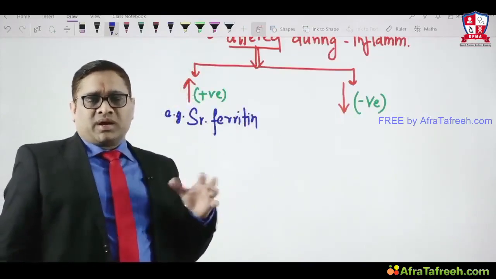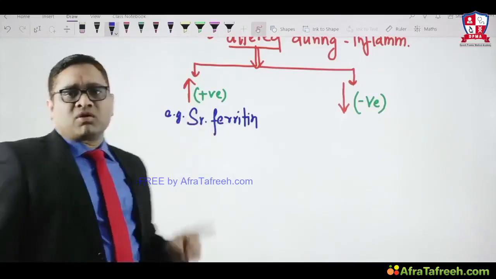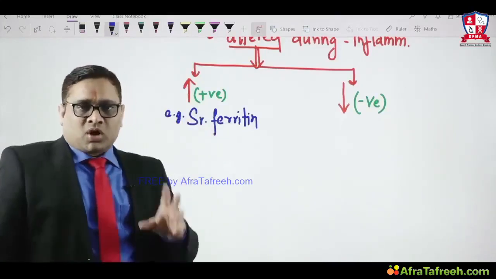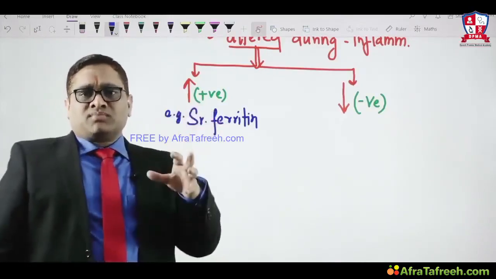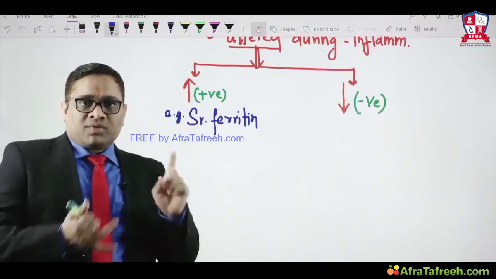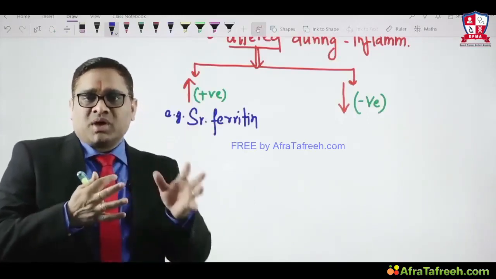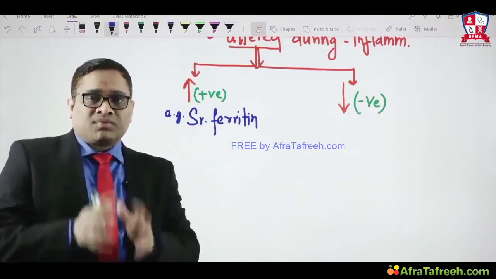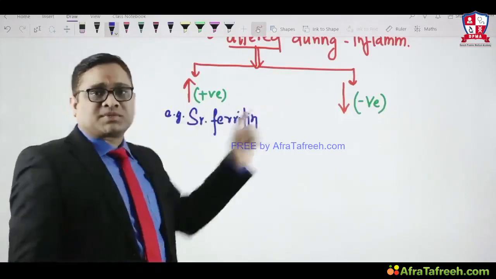That is why in iron deficiency anemia, whenever you check serum ferritin, it will not be a reliable marker. Iron is an important component of several enzymes in our body, so if iron is low, enzyme activity will be low, the patient will have some infection, and because of infection serum ferritin will be high, because serum ferritin is an acute phase response protein.